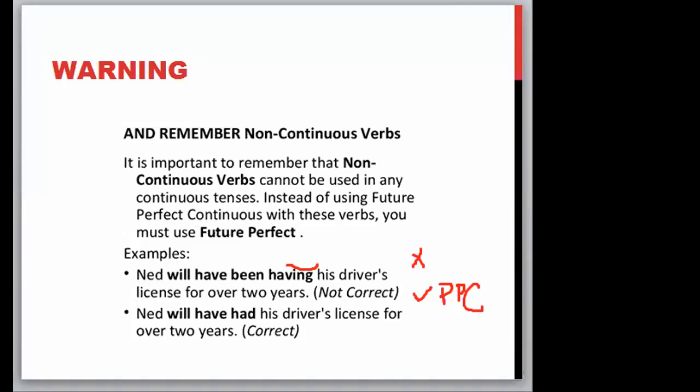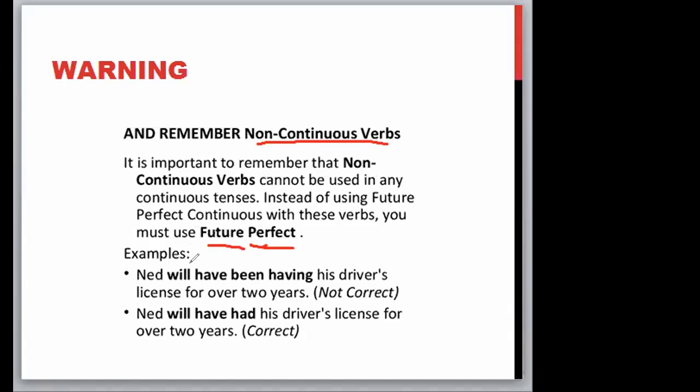Okay, now this is the second warning. Also remember non-continuous verbs. It is important to remember that non-continuous verbs cannot be used in any continuous tenses. Instead of using future perfect continuous with these verbs, you may use future perfect.